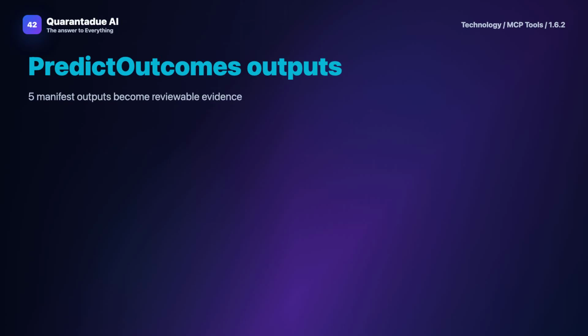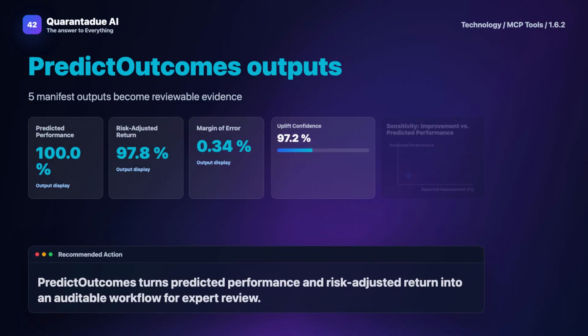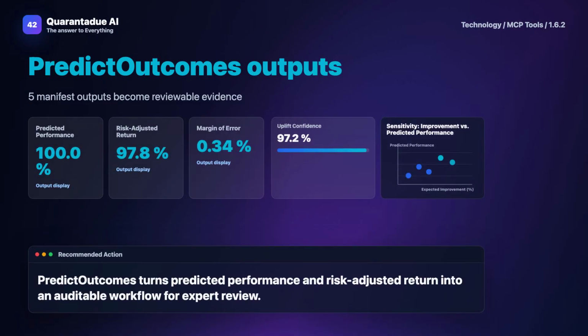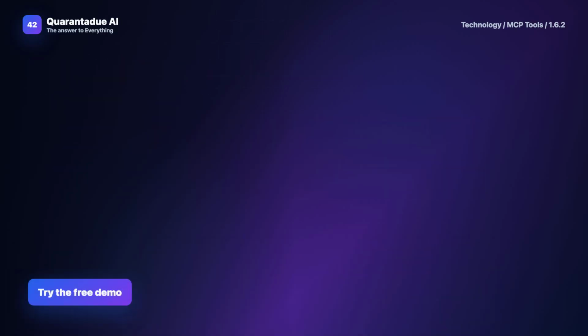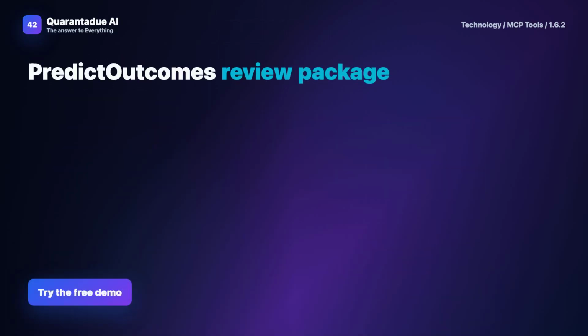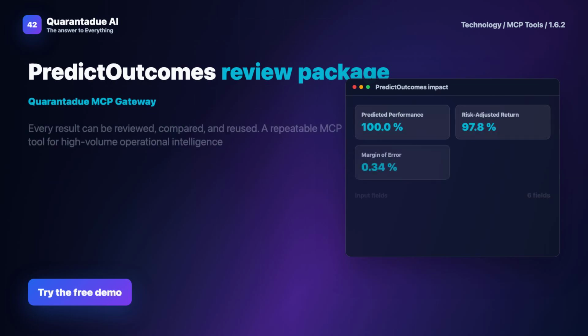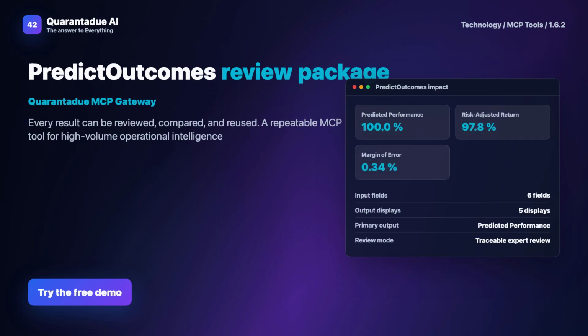Let me walk you through a hypothetical example. Imagine you're optimizing a software deployment process. Variables include deployment frequency, error rates, and resource allocation. With PredictOutcomes, you input these variables based on historical data. The software forecasts that increasing deployment frequency by 20% could reduce error rates by 15% while maintaining resource efficiency. This gives you a measurable outcome to guide your decisions.